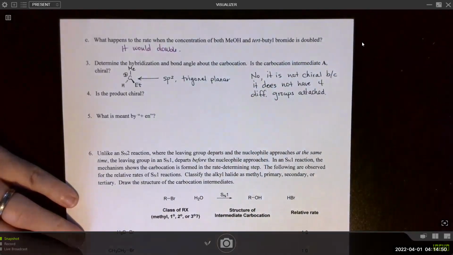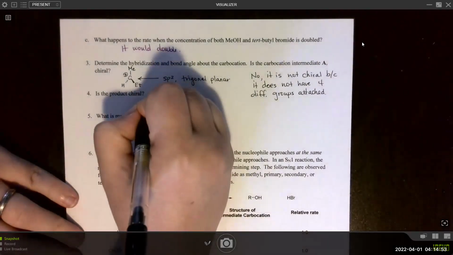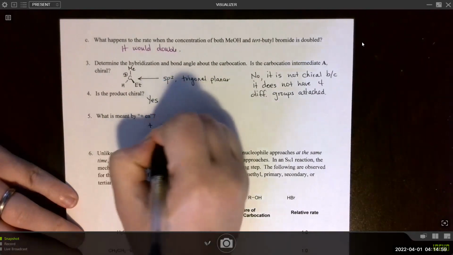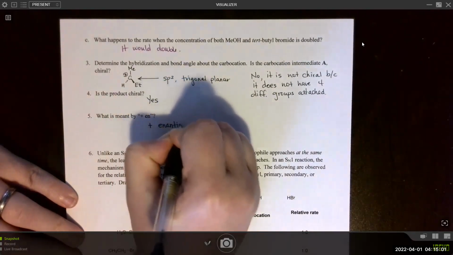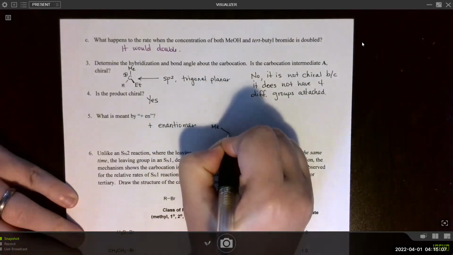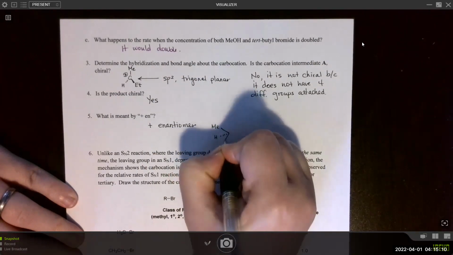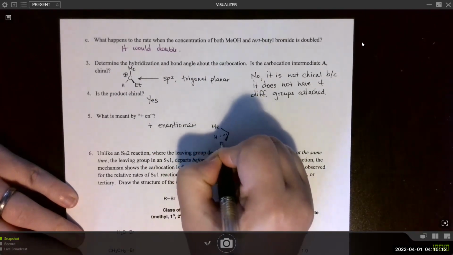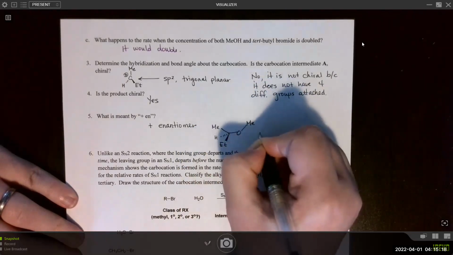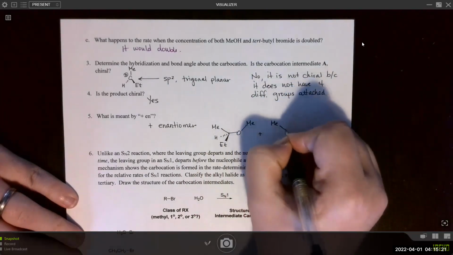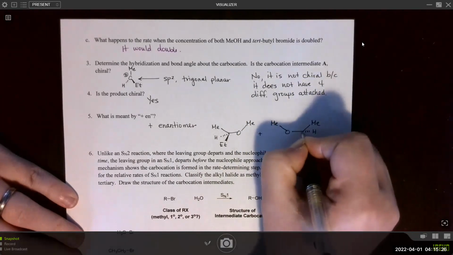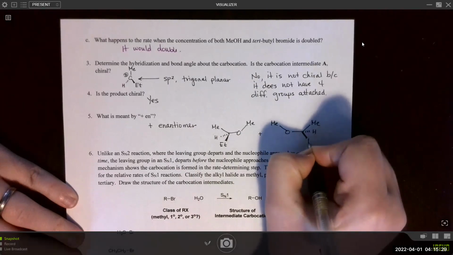So is the product chiral? Yes, the product is chiral. What is meant by plus En? Means plus the enantiomer, which means that you would get both the product that was drawn and also the enantiomer. So you can just draw from your image. Or you could draw it the same way and just switch 2 groups.